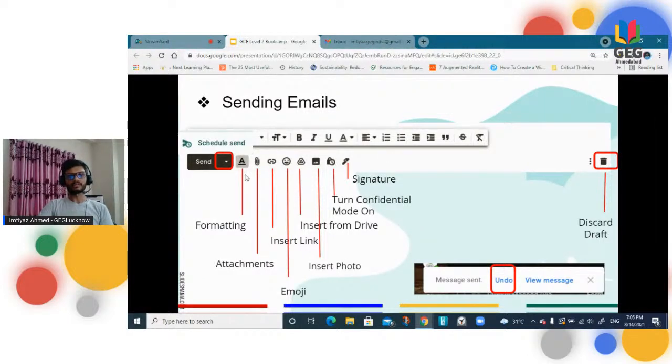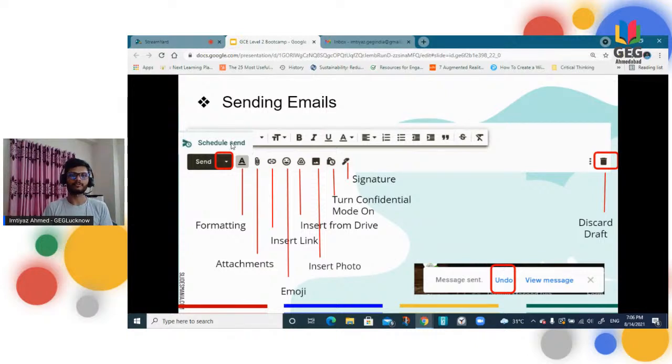So just quickly, we'll go over what the works are for all the features given here. That is all given here. So this A is representing the formatting, so you can format your text while sending the email. Send, of course we will come to it later, but right now because it is given there, I'm just going to explain it to you. When you click this button, you will get the option of schedule send.